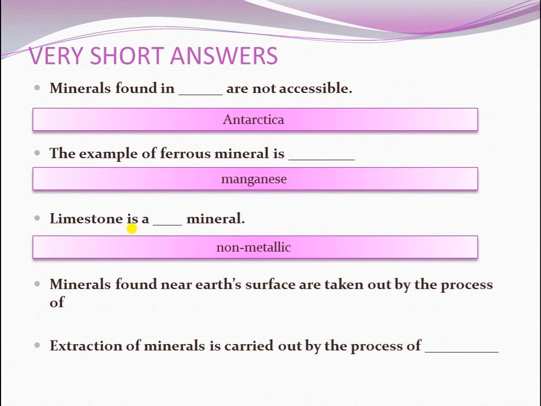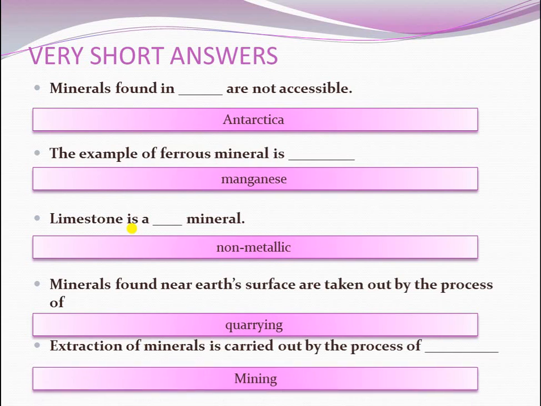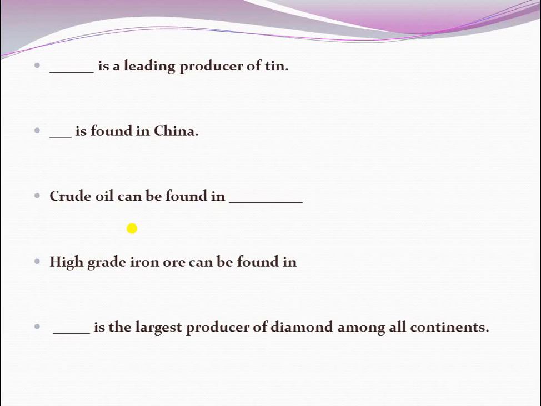Minerals found near Earth's surface are taken out by the process of quarrying. Extraction of minerals is carried out by the process of dash. The answer: mining.